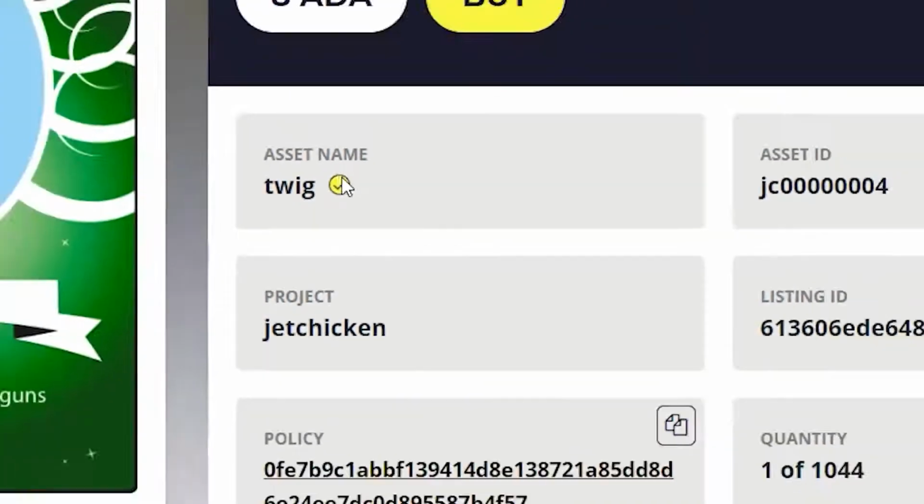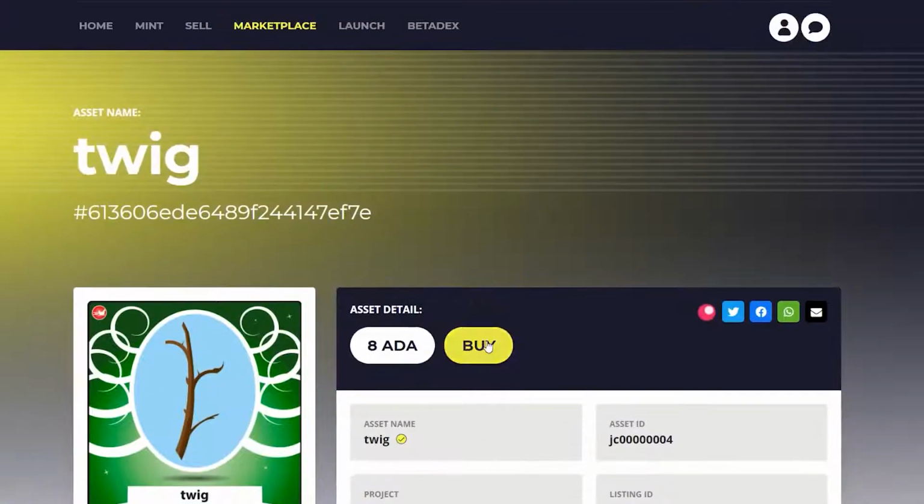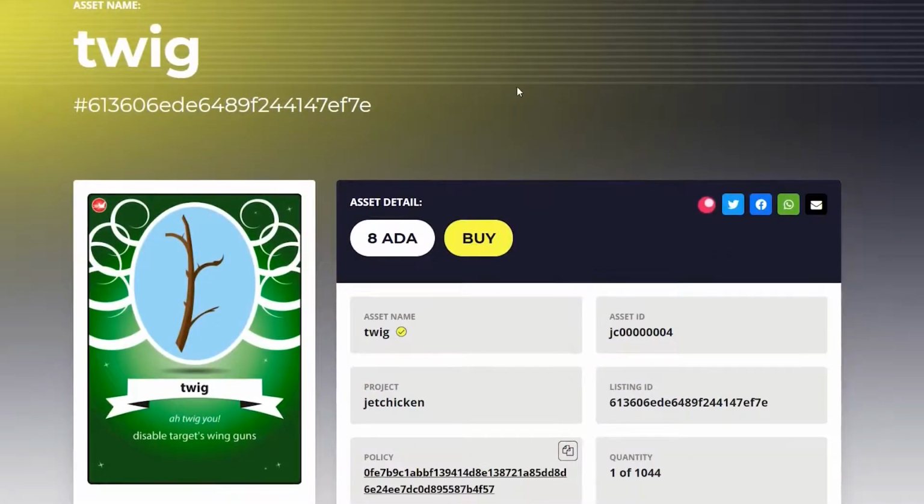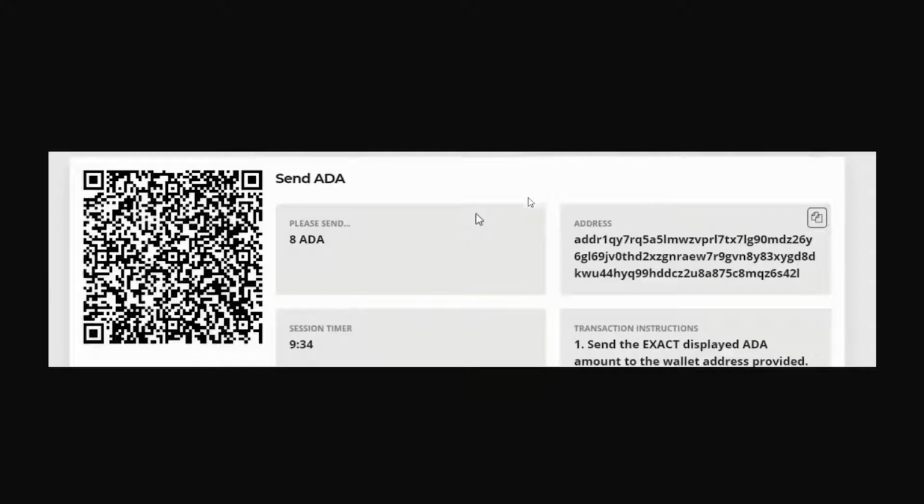So in order to buy this, we click buy. Make sure you're using a supported wallet, okay? We're using the Daedalus, and here is the information. So how we need to do this is we need to copy this address, and then we need to send 8 ADA to that address, and it will actually facilitate the transaction for us.